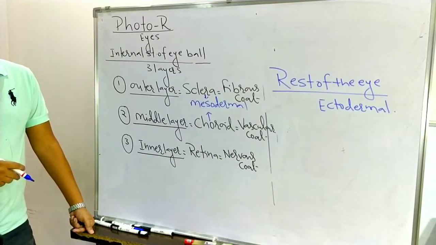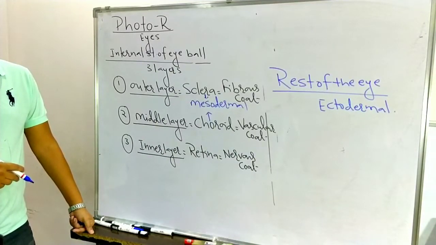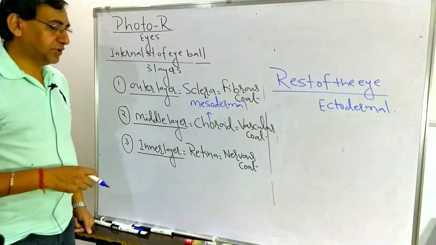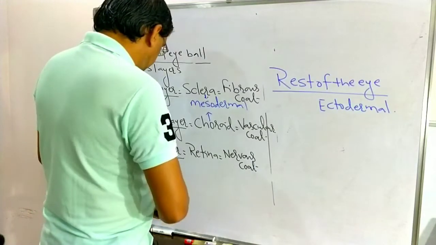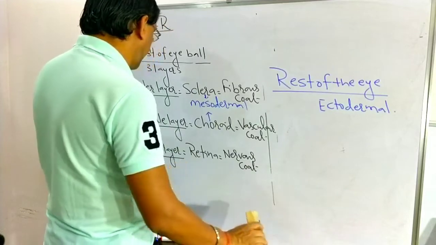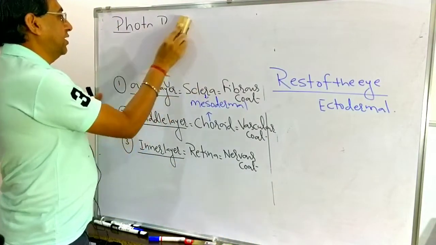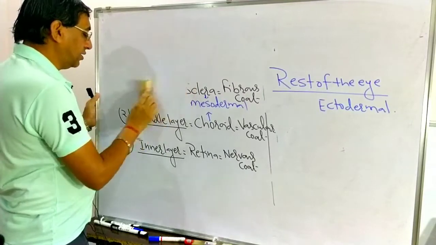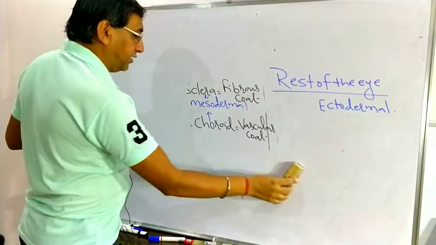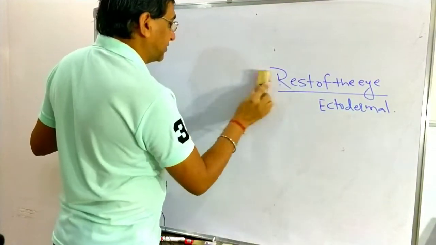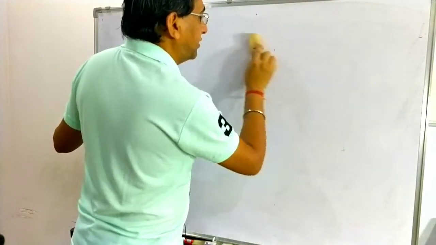It means the eye is meso-ectodermal in origin. What is the origin of the eyeball? It is ecto-mesodermal in origin. So how many layers are in the eyeball? Sclera, choroid, and retina.